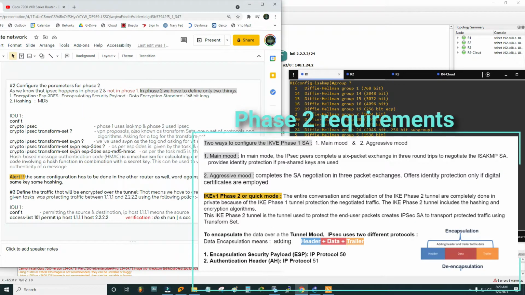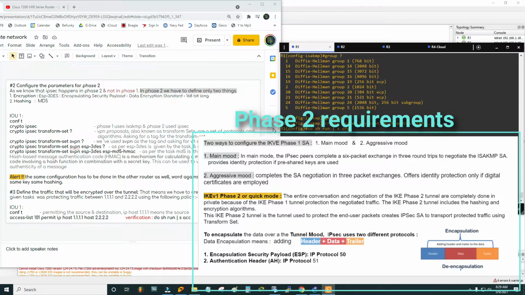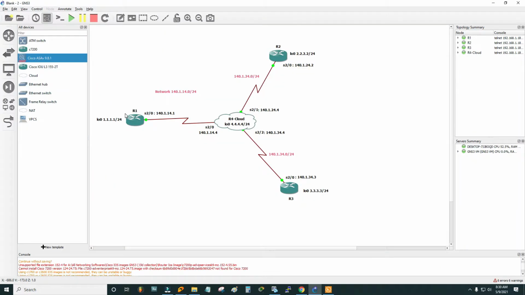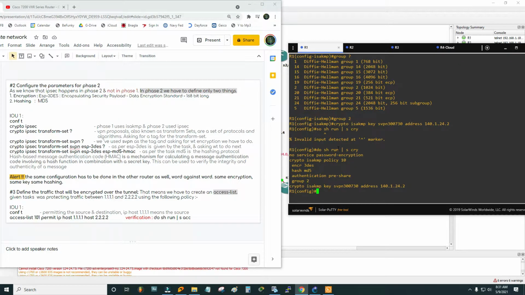This is our phase 2. As I told you, in phase 1 the policies are exchanged. Router 1 is proposing to R2, hey, I need to configure a VPN with you and I have this, do you agree? And then this router is going to say yes, I do agree. This is phase 2, where the IPsec happens. What is our requirement here? As we know, IPsec happens in phase 2, not in phase 1.